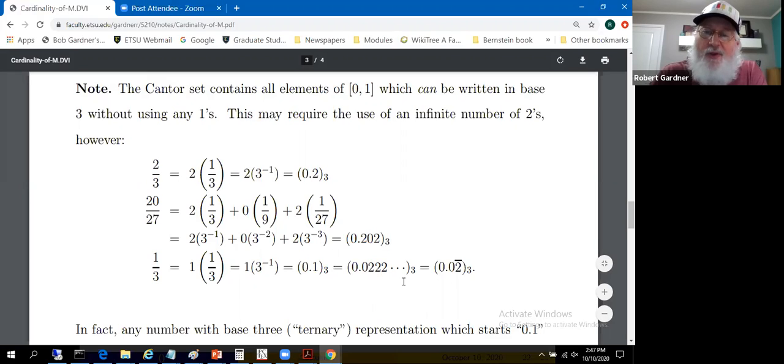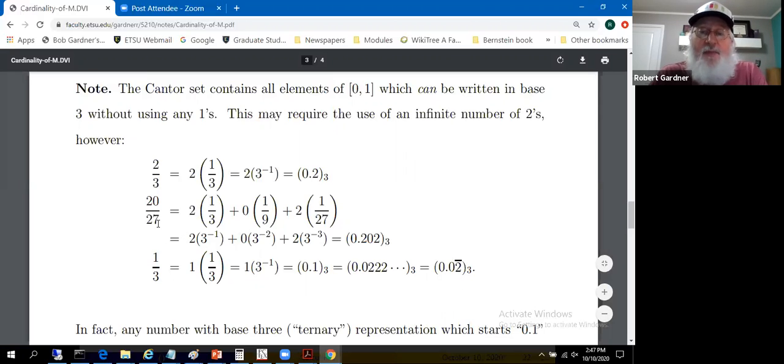Base 3, you've got 0's, 1's, and 2's. So 2 kind of plays the role of the 9 in this discussion. But indeed, that's an alternative representation of 1/3. So 1/3 can be written without using any ones. Can be. Now use an infinite number of 2's.